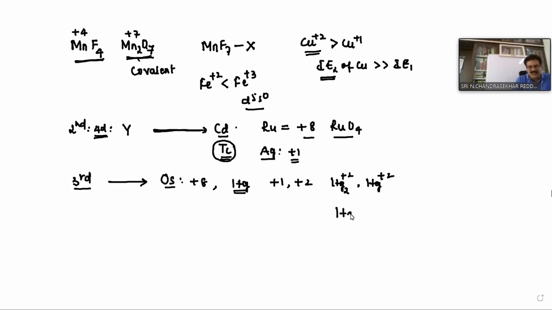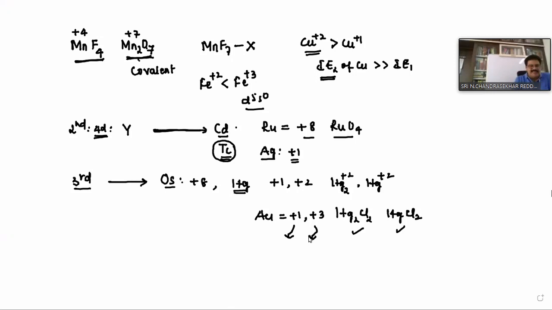Mercurous chloride we always write as Hg2Cl2, but not HgCl. And mercuric chloride we write as HgCl2. What is the element before mercury in this series? Gold. Gold can exhibit the +1 oxidation state and the +3 oxidation state. In the +1 oxidation state it is called aurous. In the +3 oxidation state it is called auric.